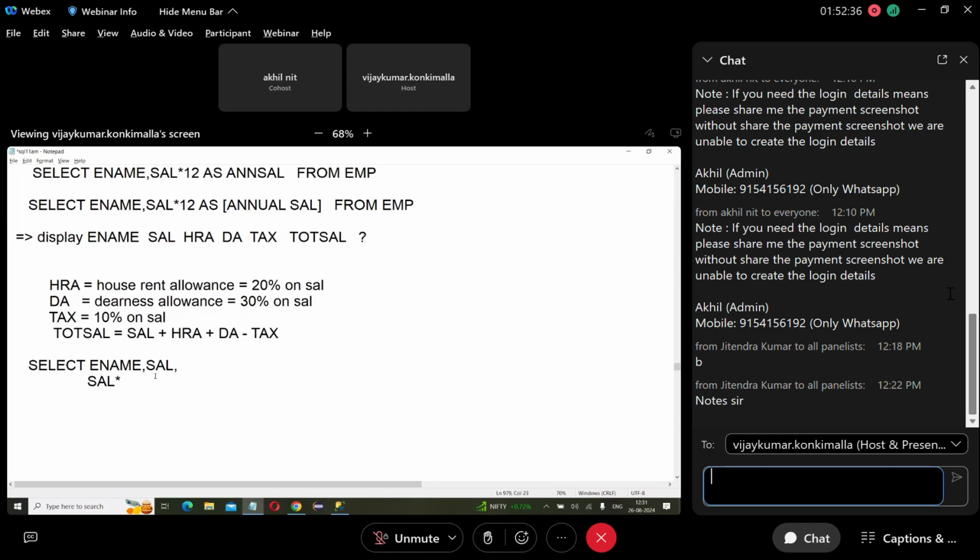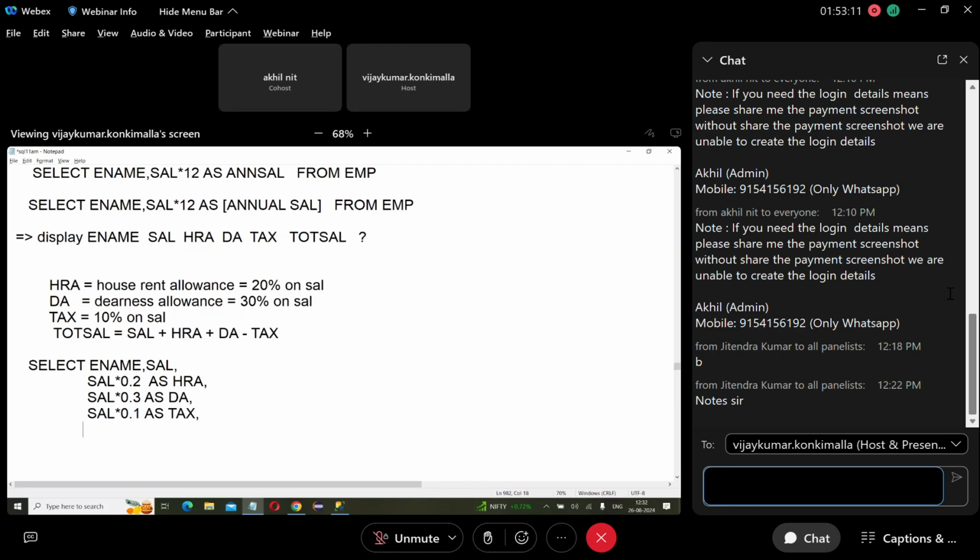How to write 20% on salary? 20 by 100, otherwise 0.2. Then just give some name because it is an expression now. Just give some name to this as HRA. Next one is DA. How to write it? Sal into 0.3 as DA. Next one, tax: sal into 0.1 as tax.